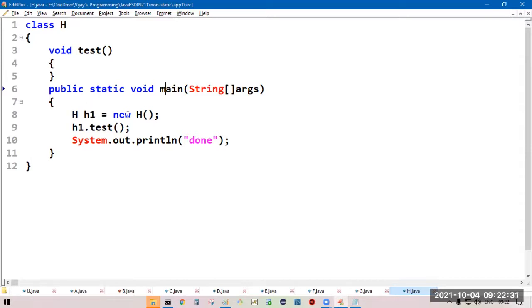H1 is equal to new H. We are going to create an object for H class. Whenever we create the object for H class, all the non-static members get loaded to the memory. Test is the non-static member of H class. It is going to load. Now we are going to call the test method with the reference of H1.